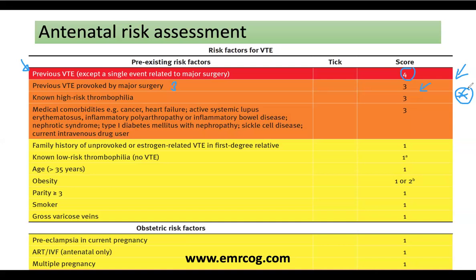So, dear friends, medical comorbidity, any chronic medical problems like active systemic lupus, inflammatory polyarthropathy, inflammatory bowel disease, cancer, heart failure, nephrotic syndrome, or type 1 diabetes, but not all type 1 diabetes, type 1 diabetes with nephropathy.